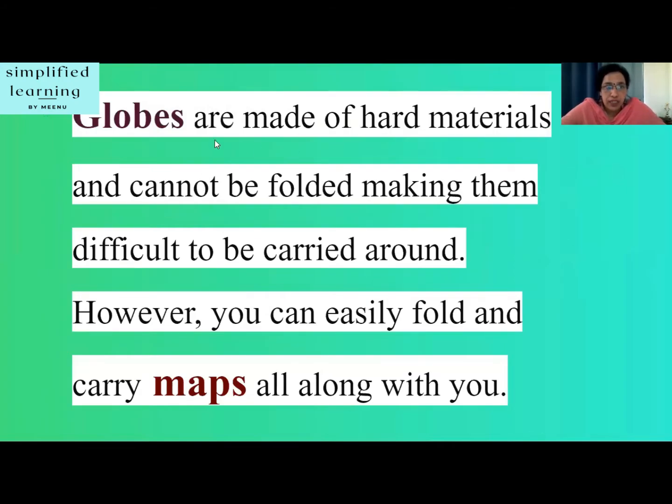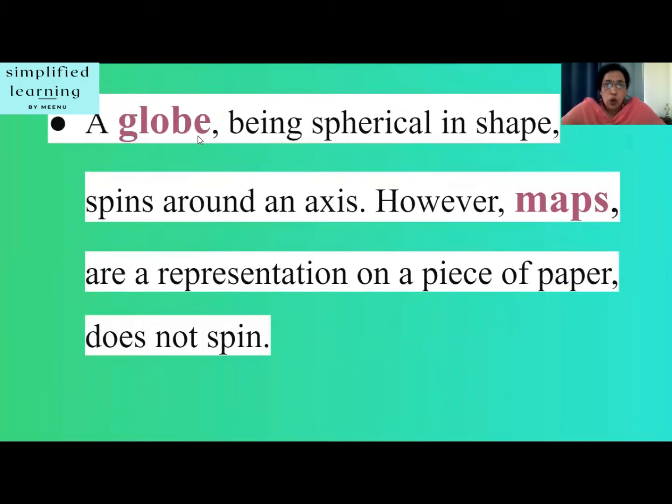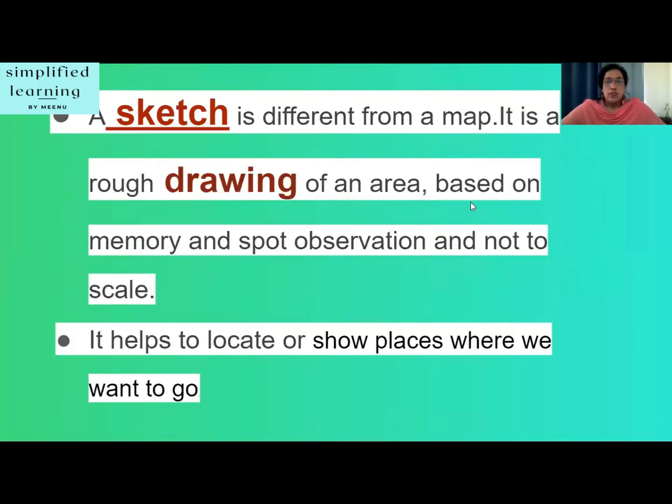Globes are made of hard materials and cannot be folded, making them difficult to be carried around. However, you can easily fold and carry maps all along with you. The globe represents the whole earth, whereas a map represents the whole earth or just a part of it, depending on different types of maps which we have already discussed. A globe being spherical in shape spins around an axis. However, maps are a representation on a piece of paper, so does not spin. So here we wind up the topic maps and globes.